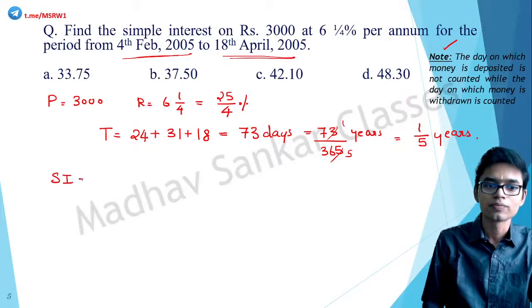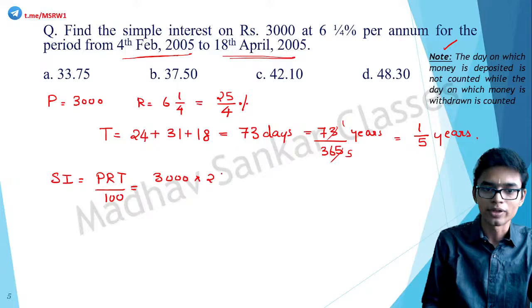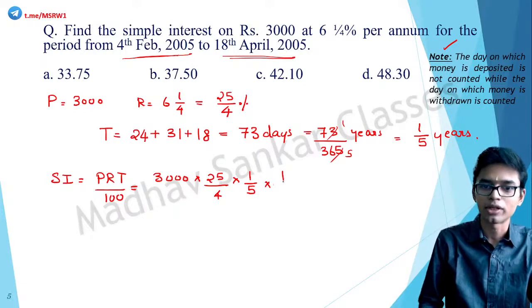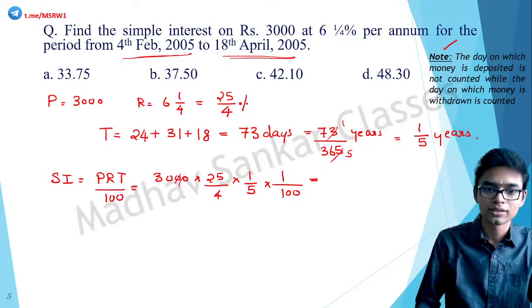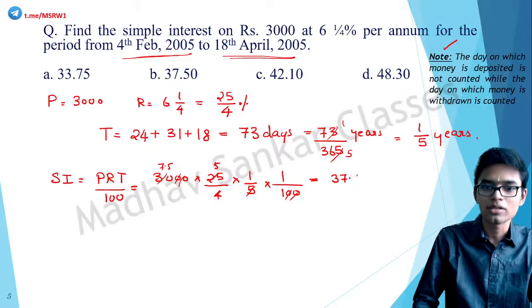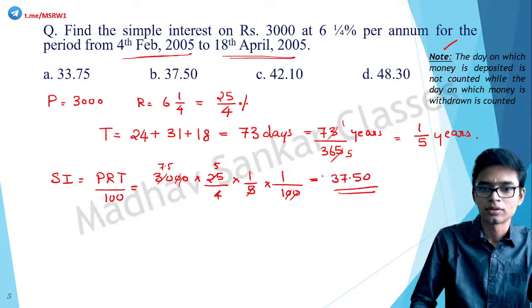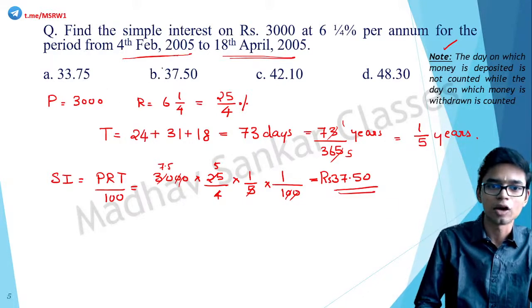Simple interest is equal to PRT by 100, which is 3000 into 25 by 4 into 1 by 5, into 1 by 100. When you calculate this, seven fours are 28, 7.5, 7.5 into 5, you will get 37.50 rupees. Answer option B.